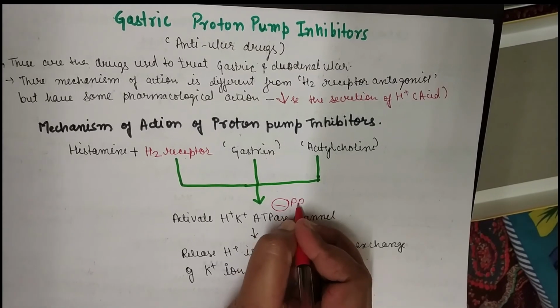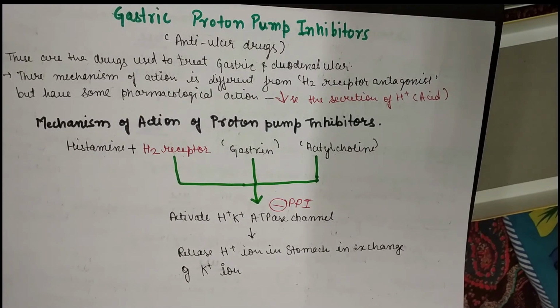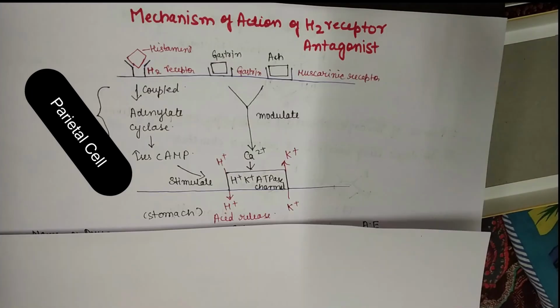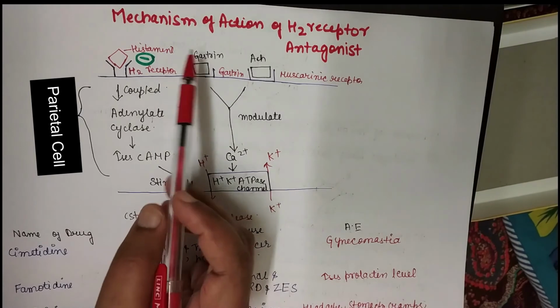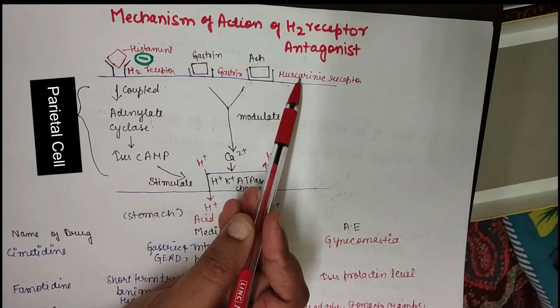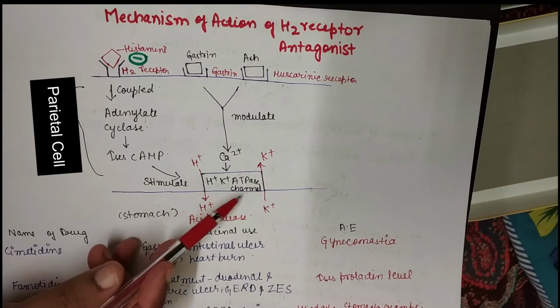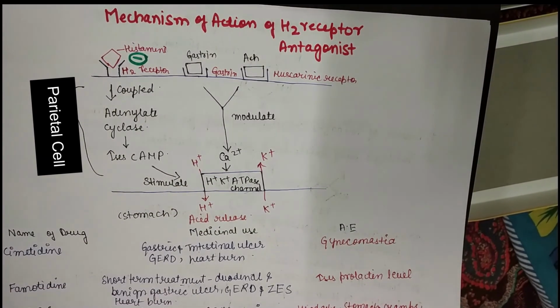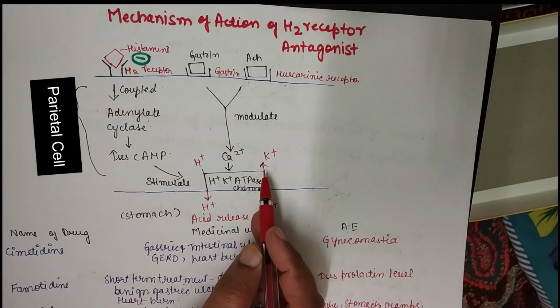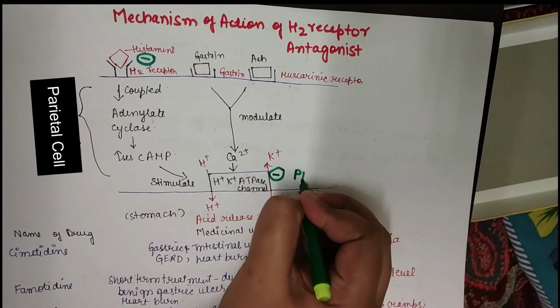This is the mechanism of action for proton pump inhibitors. Again, I will explain with the help of the previous mechanism of action of H2 receptor antagonists. Here you can see the mechanism. As we already discussed, histamine binds with the H2 receptor, gastrin with the gastrin receptor, acetylcholine with the muscarinic receptor. So ultimately they will increase the cAMP concentration and it stimulates this H plus K plus ATPase channel. Here H plus will be released and K plus will enter inside the cell. So this ATPase channel will be inhibited by the proton pump inhibitor.